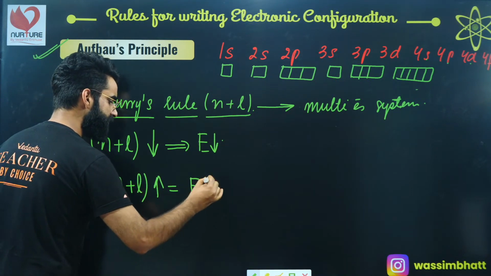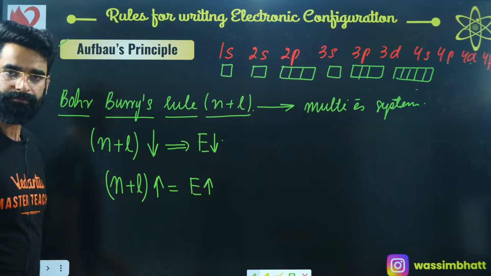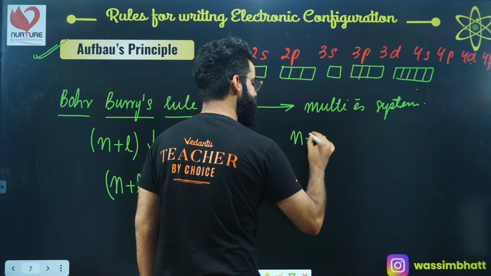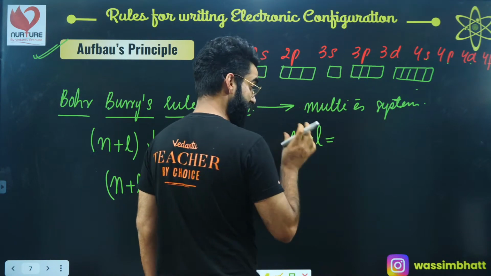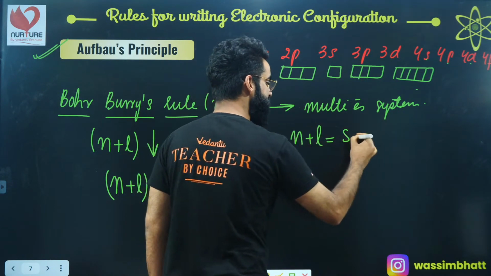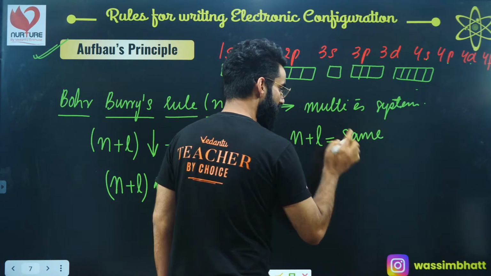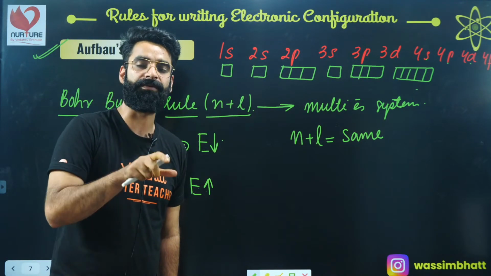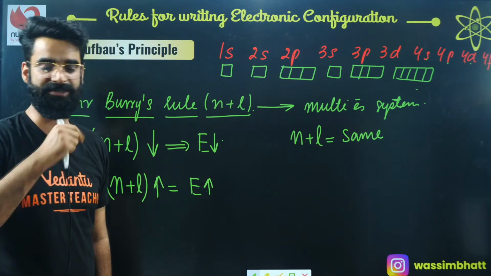Now people, if two orbitals have the same n plus l value, how do we differentiate which orbital has got less energy and which has got more energy?